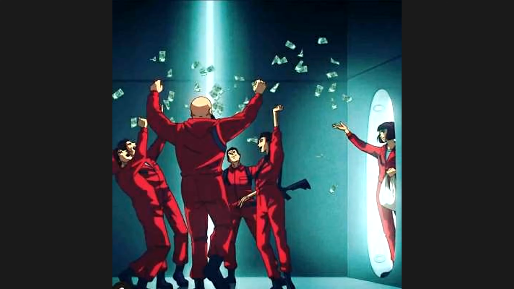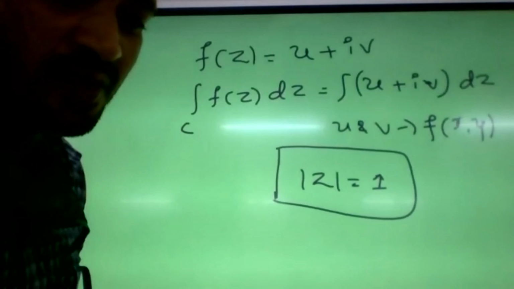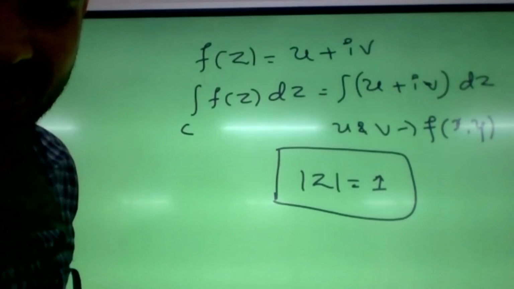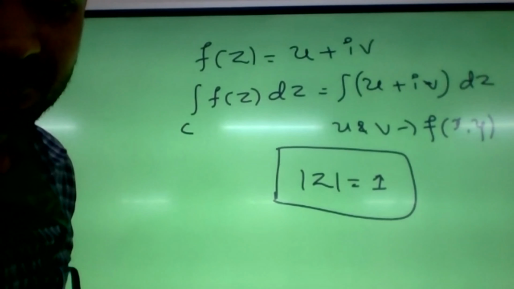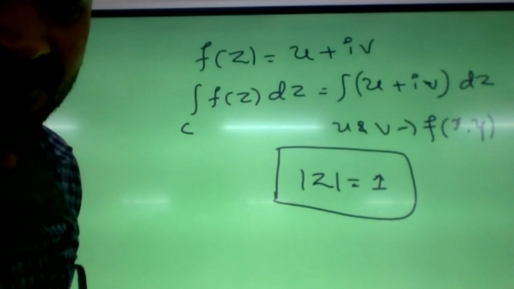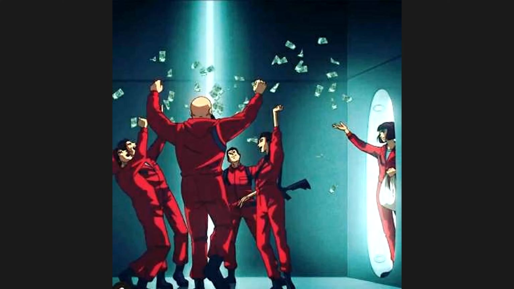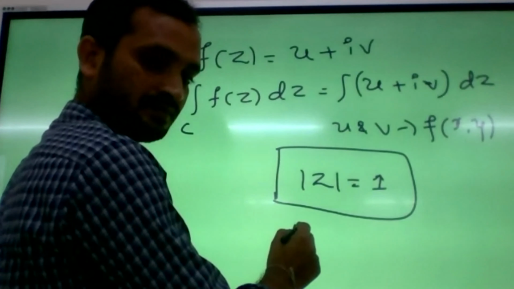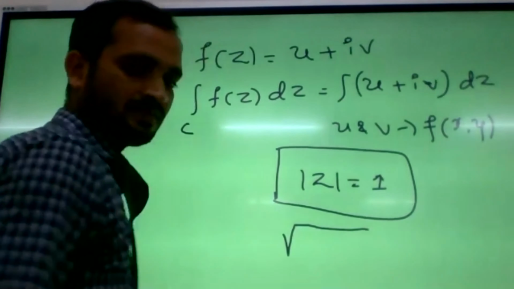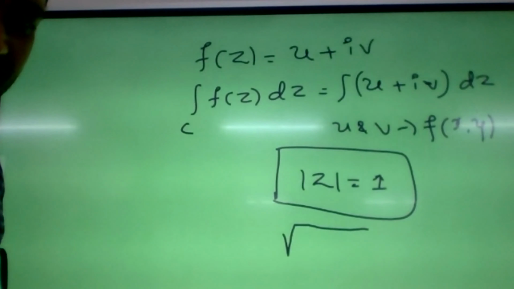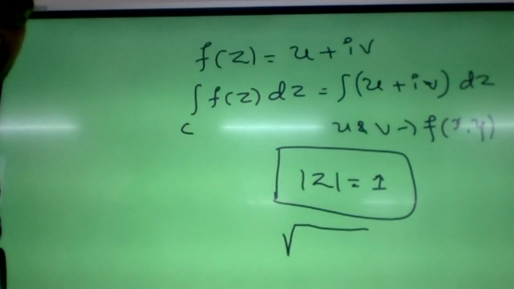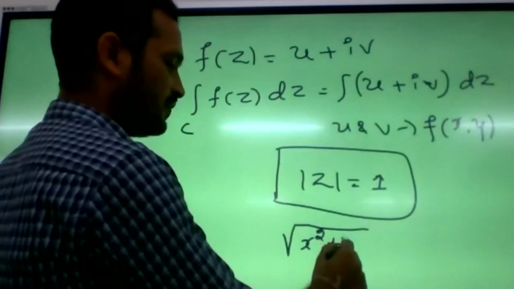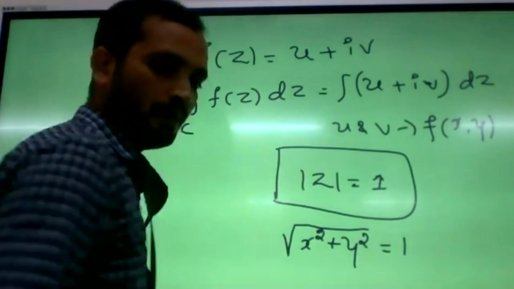Mod z, both real and imaginary. So mod z equals 1. What's the name of that curve? You know the definition of mod z, right? So what can we write in place of mod z? Square root of x square plus y square, which is equal to 1, right?